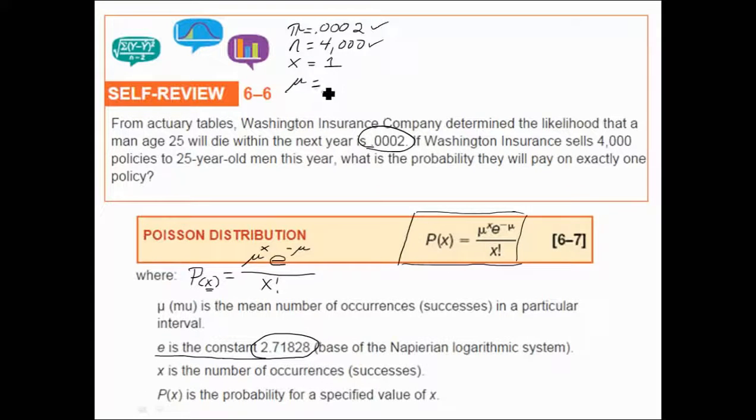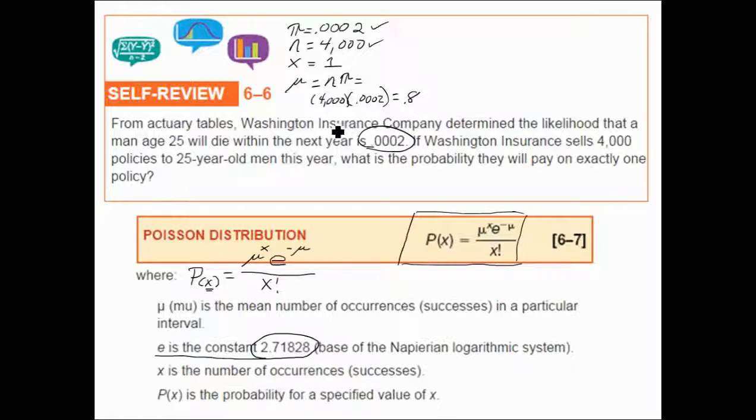Here's the mu. Remember that for a binomial, if we take trials times success, that will give us our mean. Trials are 4,000 and success is 0.0002. Our mean average is 0.8 for this problem.